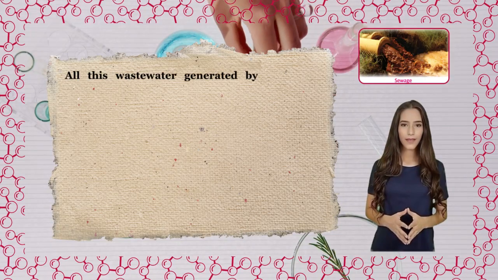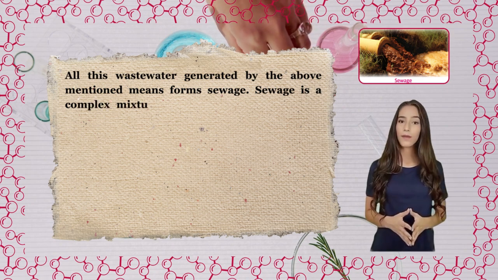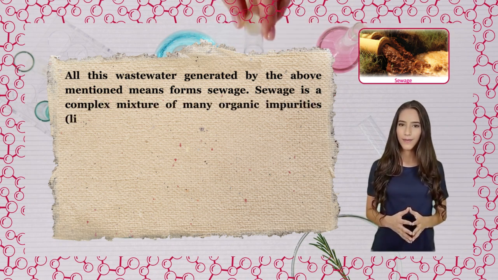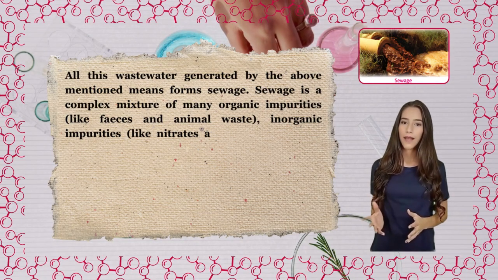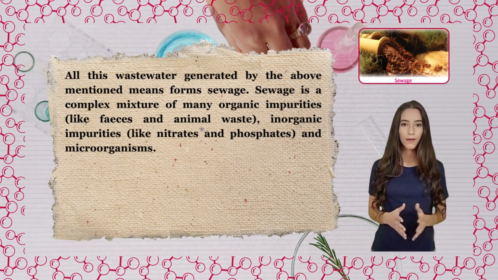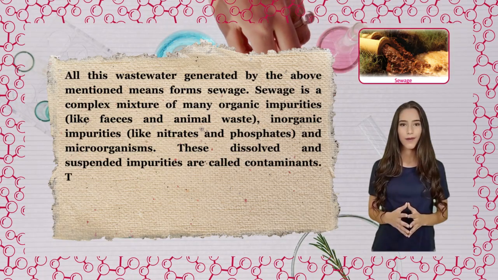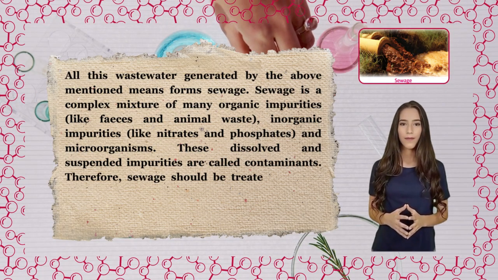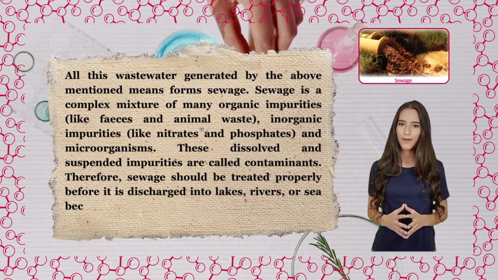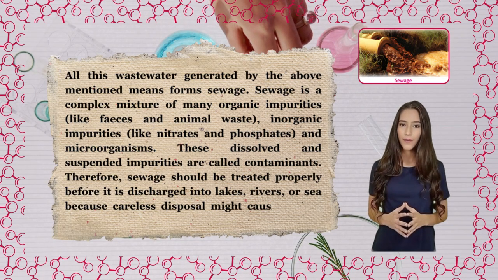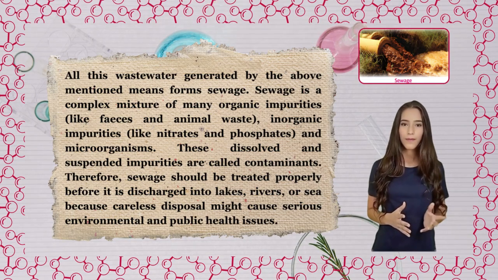All this wastewater generated by the above-mentioned means forms sewage. Sewage is a complex mixture of many organic impurities, like feces and animal waste, inorganic impurities, like nitrates and phosphates, and microorganisms. These dissolved and suspended impurities are called contaminants. Therefore, sewage should be treated properly before it is discharged into lakes, rivers, or sea because careless disposal might cause serious environmental and public health issues.